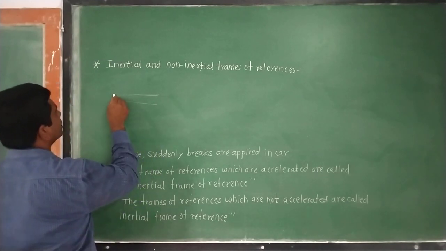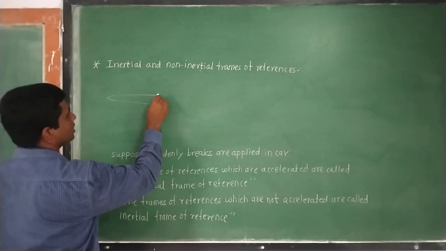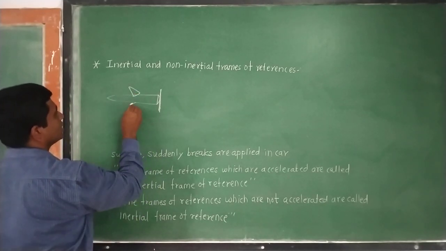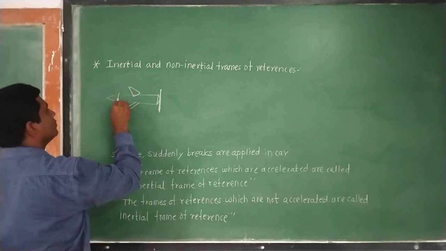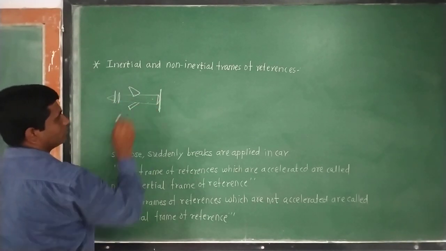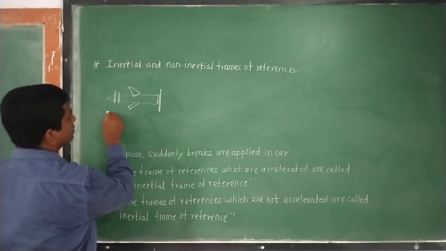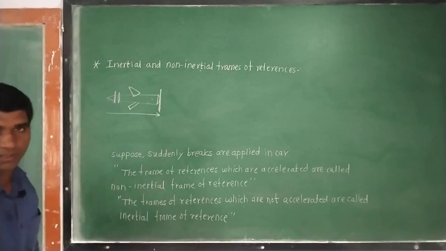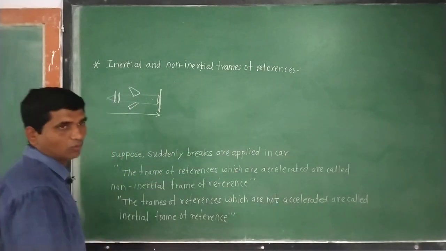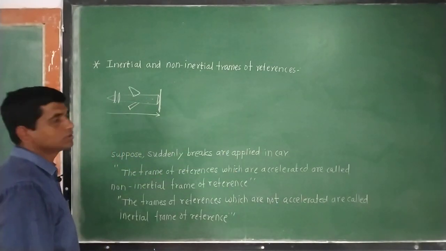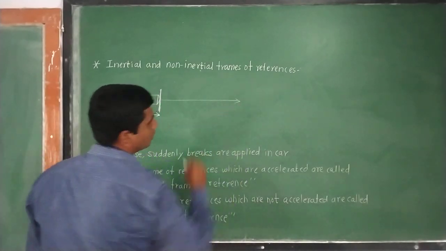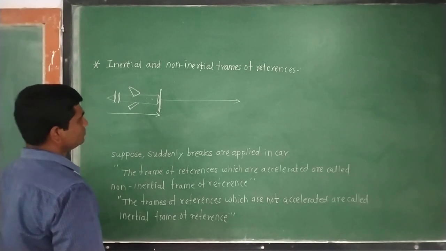Just imagine that this is an aeroplane, and the plane is moving with a certain velocity, and the pilot throws a food packet on the ground. It is moving in the forward direction like this.